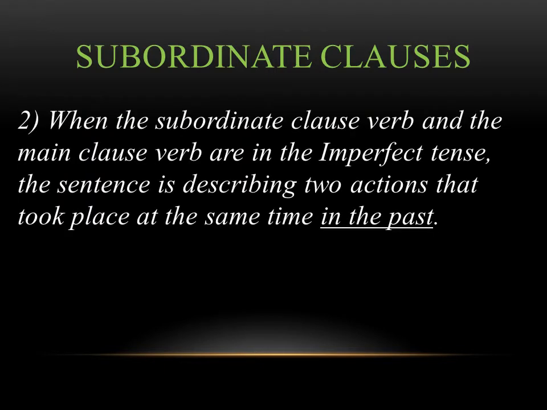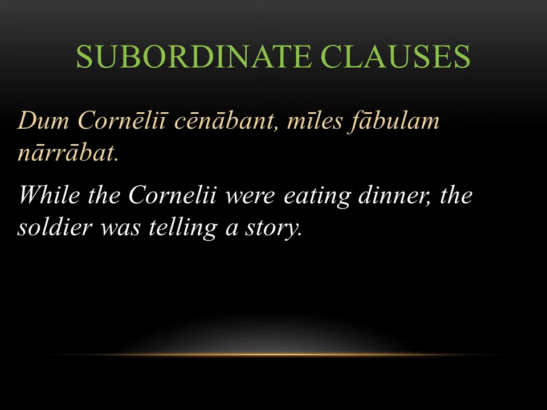The second rule is that when the subordinate clause verb and the main clause verb are in the imperfect tense, the sentence is describing two actions that took place at the same time, but in the past. That's the difference. Now we're talking about two things in the past. This is the second sentence we looked at. While the Corneliuses were eating dinner, the soldier was telling a story. Both the verbs cēnābant and narrābat are in the imperfect tense. You're saying that they happened at the exact same time, but they happened in the past.